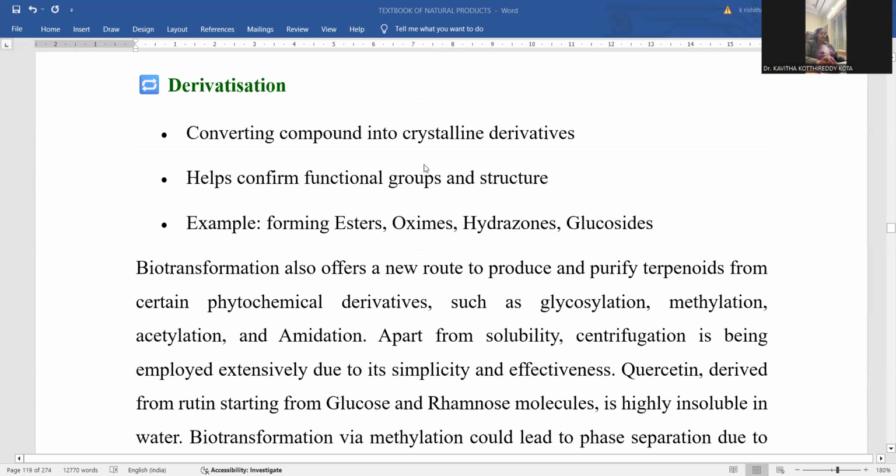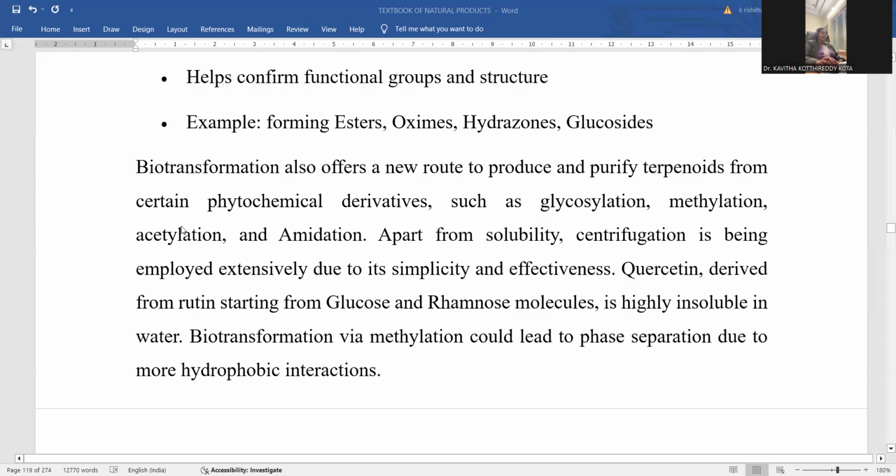Derivatization: converting the compound into crystalline derivatives, right? Whatever compound is extracted from the plant material is to be crystallized. This helps to confirm the functional groups and structure. Later on, you need to go for structural confirmation by functional group analysis and the structural elucidation process by means of chemical and analytical methods. Ester formation is required. Whatever compound is there is converted into ester form, or else oxide form, or hydrogen form, or glycosidic form, so that the liquid extract is simply converted into crystalline form. This is the way derivatization takes place, right?